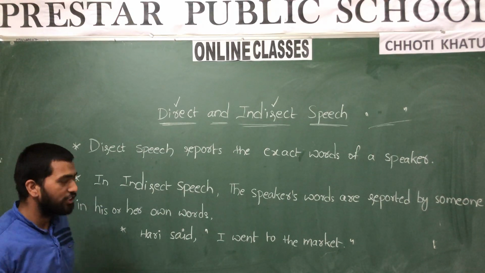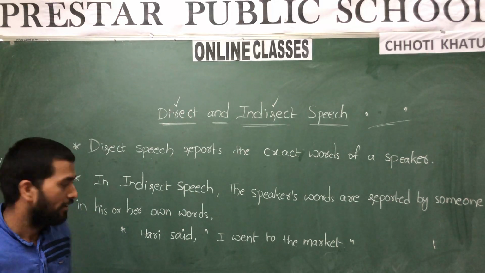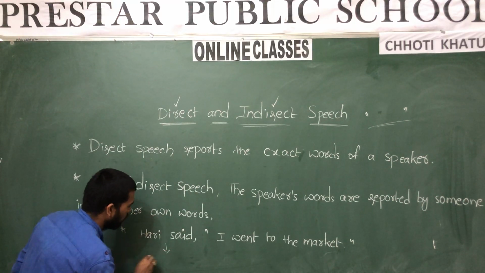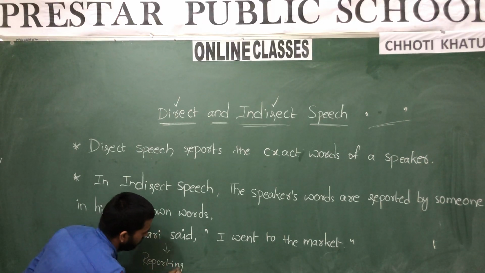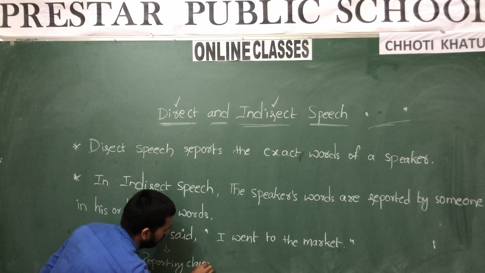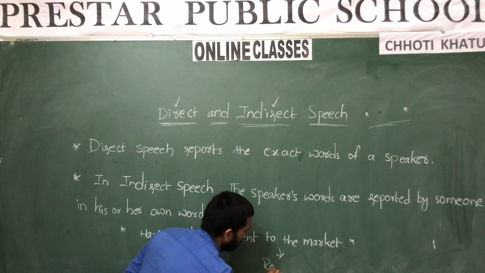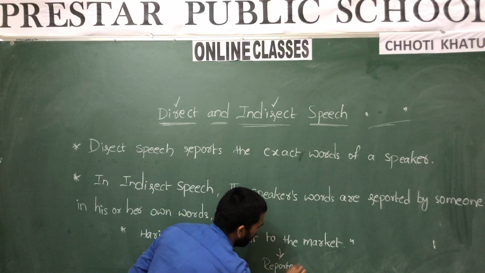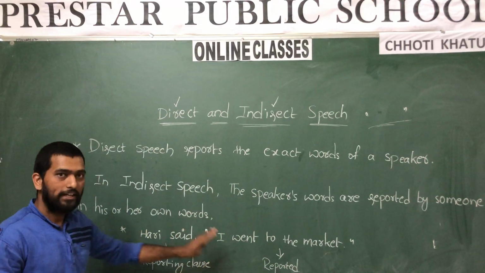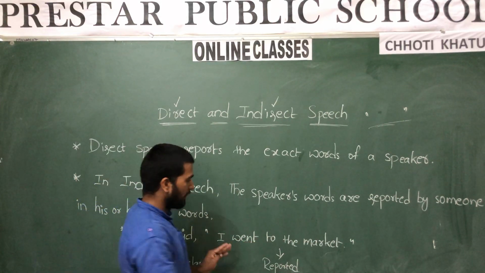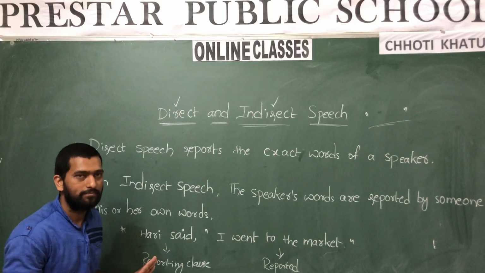In this direct speech, there are two parts. First one is reporting clause, and second one is reported clause. Whatever sentence is told by the speaker, that is reported here, the exact thing which is told by him.